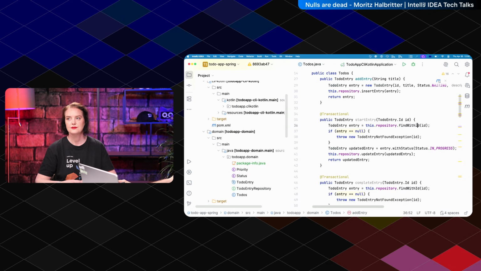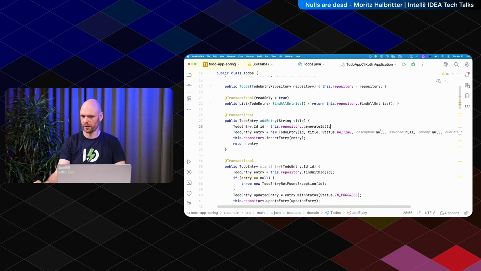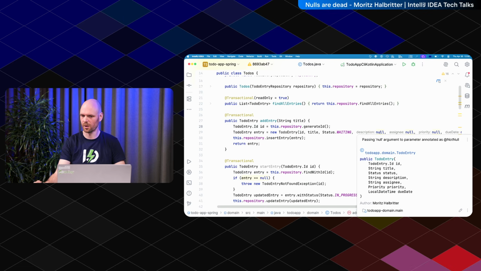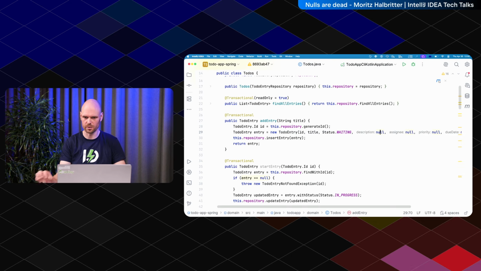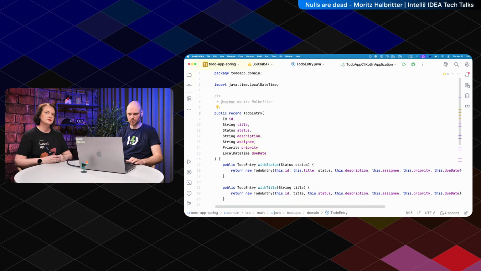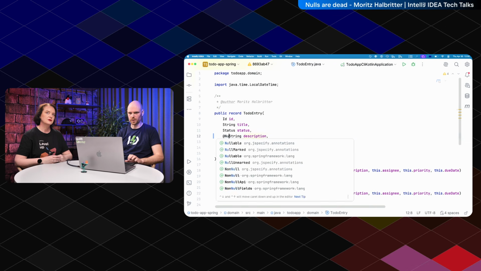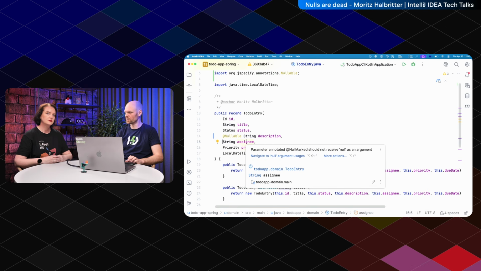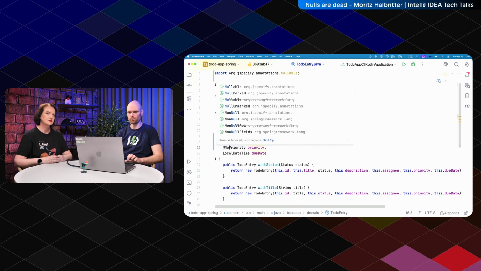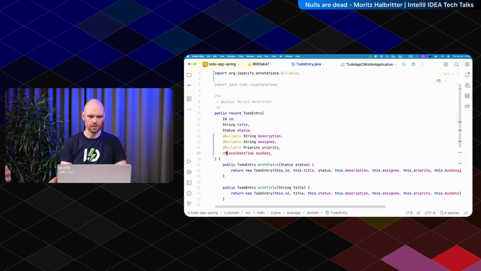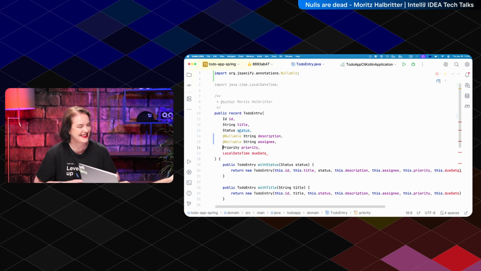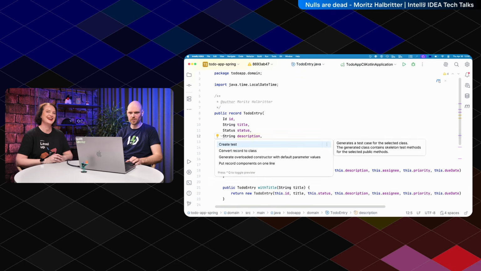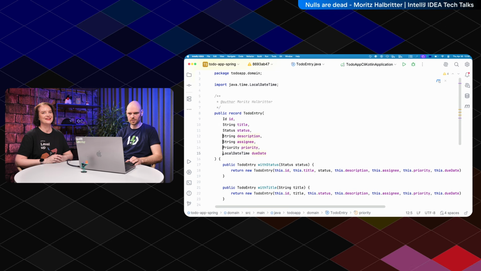Look at one of those. It looks like this. IntelliJ also finds it: passing null per argument to @Nullable. There is no quick fix available for that, but you can put @Nullable in here because it can be null. IntelliJ also says this here: should not receive a null as an argument. Okay, I put @Nullable on here, I put @Nullable on here. We could even use the multiple carets, let me fix that and show another cool feature. And now you have to type it only once. Yeah, that's great.